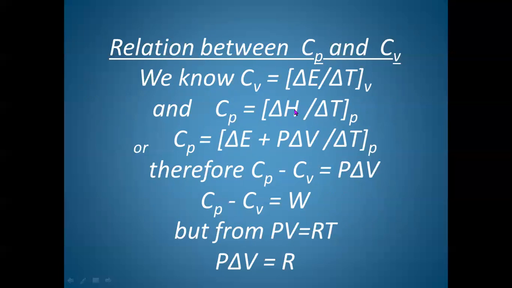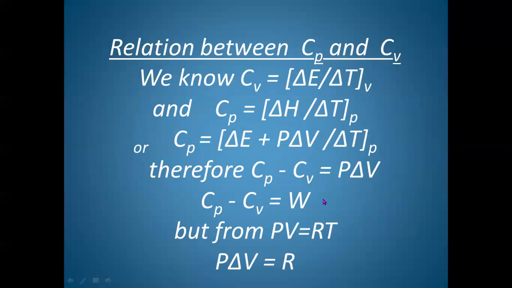Here, if we expand delta H, delta H is equal to delta E plus P delta V, then we have this factor extra here. So when we subtract Cp and Cv, delta E will get cancelled and we will remain with P delta V, or work done. It is pressure-volume work done. Therefore, Cp minus Cv is always equal to work done.